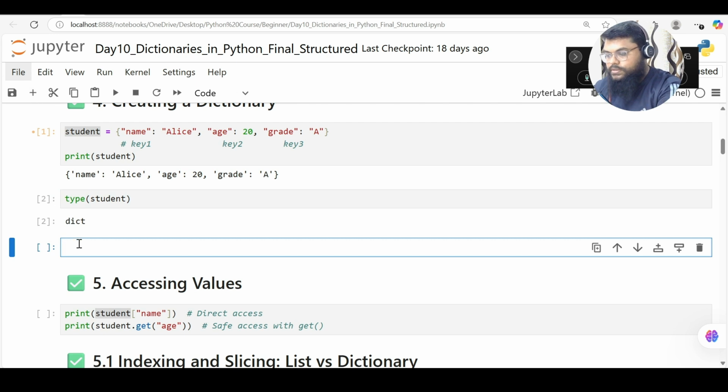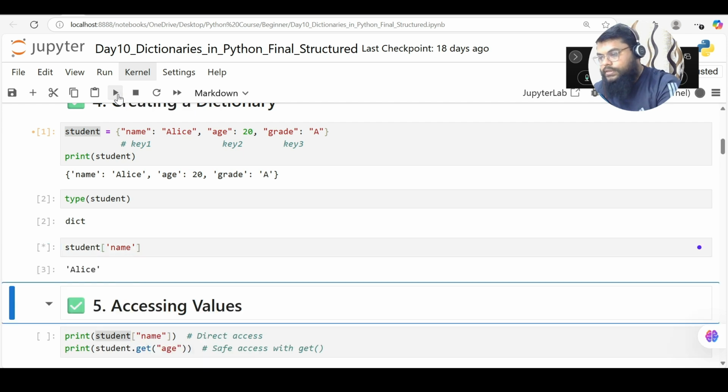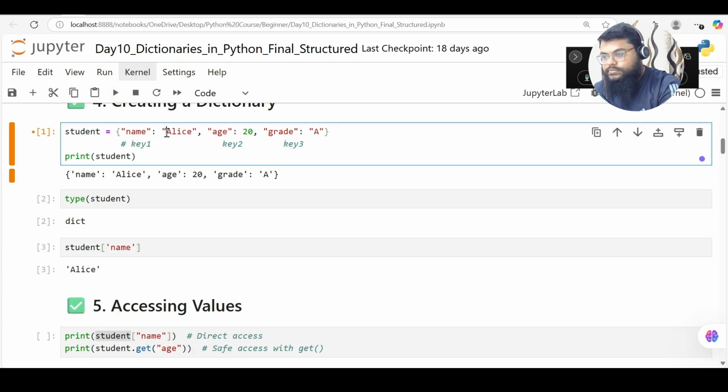Next, I'll say student of name. When I say this, what will it access? It will access the value of my key. What is the value of my key? Alice. This is the value.